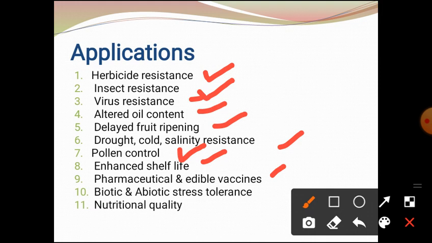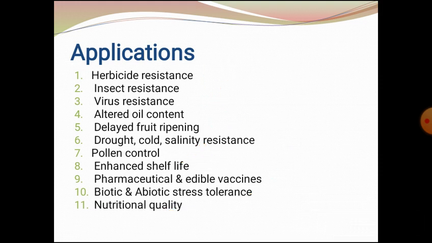Next is biotic and abiotic stress tolerance. They can tolerate both biotic as well as abiotic stress, and they can vary in nutritional quality. This is all for the applications of transgenic plants.